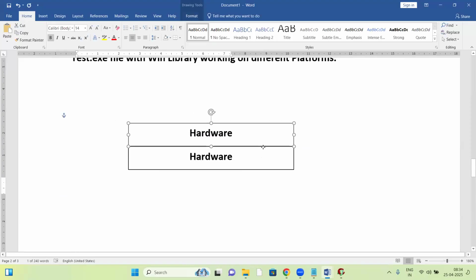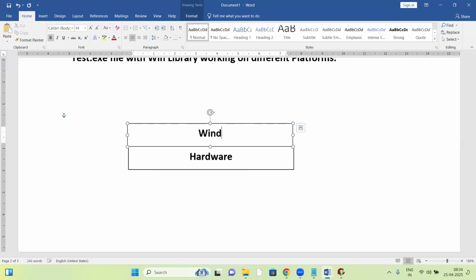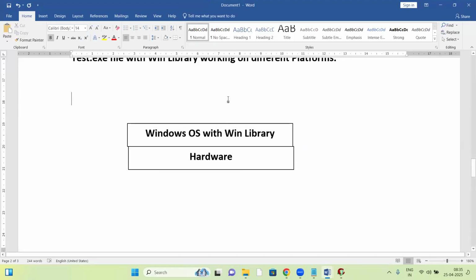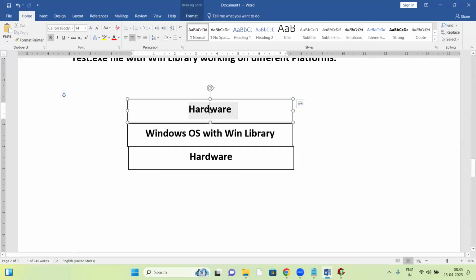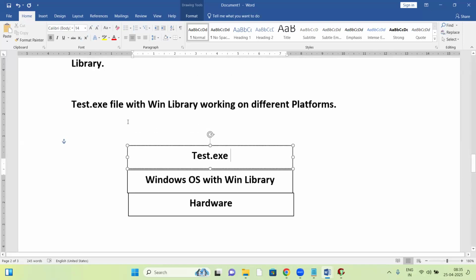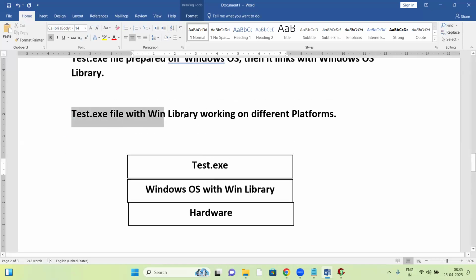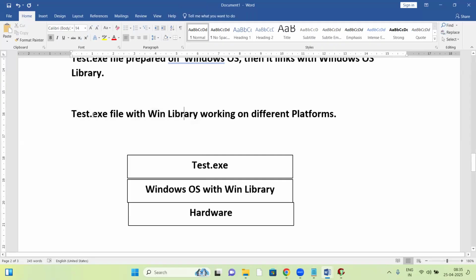So on top of hardware, there is the OS. This is the platform. Let us say Windows OS, with the Win library. Now on top of it, you have your test.exe file. So you get test.exe file with the Win library. All are linked, so test.exe file is linked with the Windows OS library.